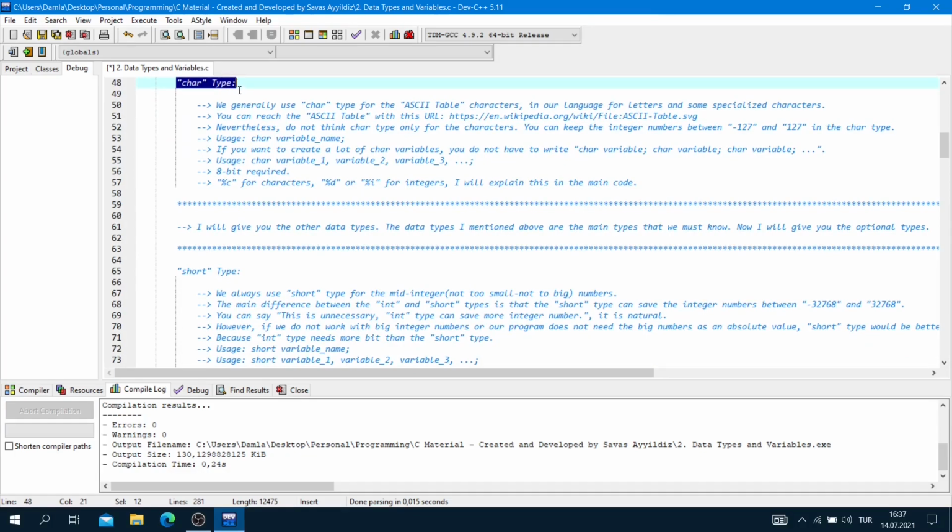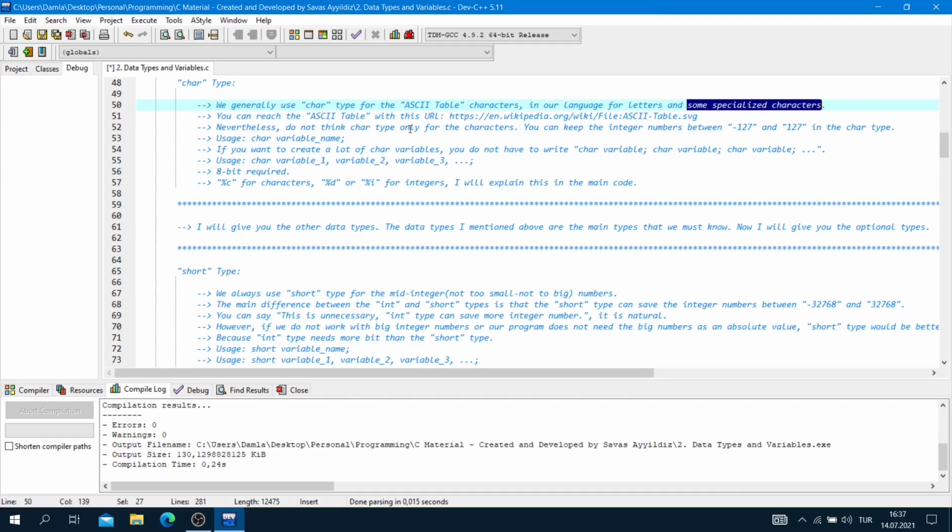Char type. We generally use the char type for the ASCII table characters in our language, for letters and some specialized characters. You can reach the ASCII table with this URL. I will share it in the description.